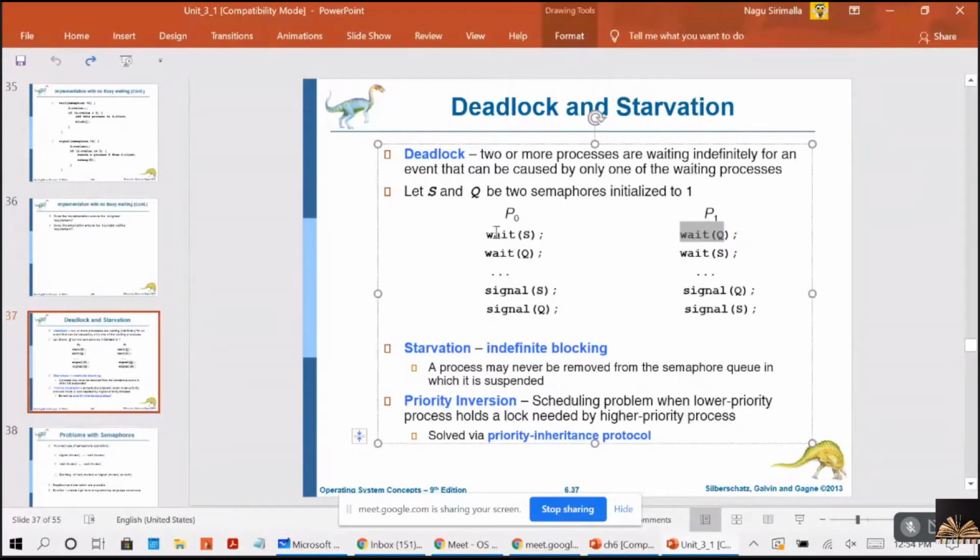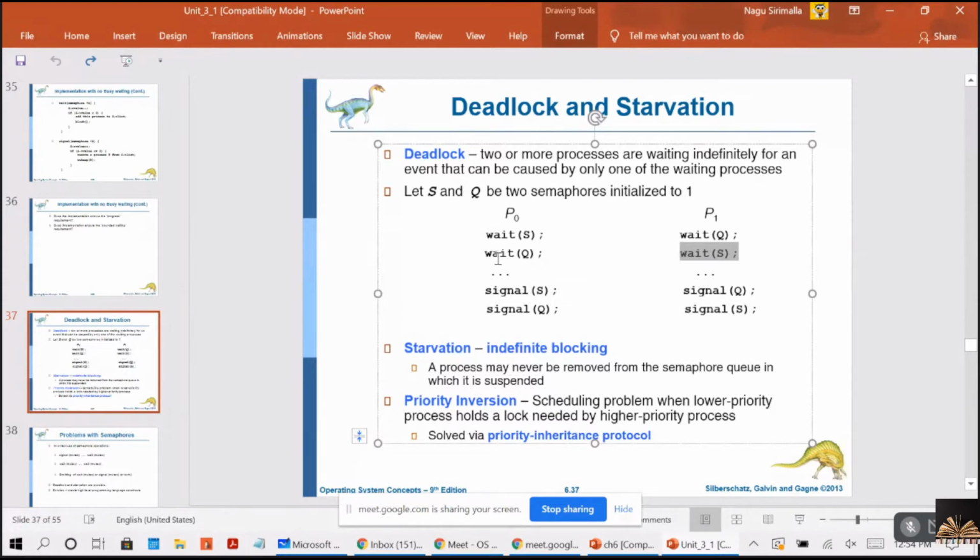So this is the first step. P0 called wait S. Okay. P1 called wait Q. Now immediately P0 called wait Q, but this will be done only after P1 executes signal Q. But before that, P1 has to execute wait S. When can this wait S be executed? Only after P0 executes signal S.